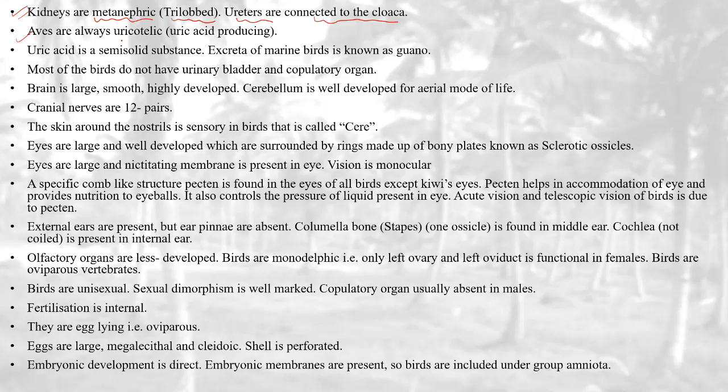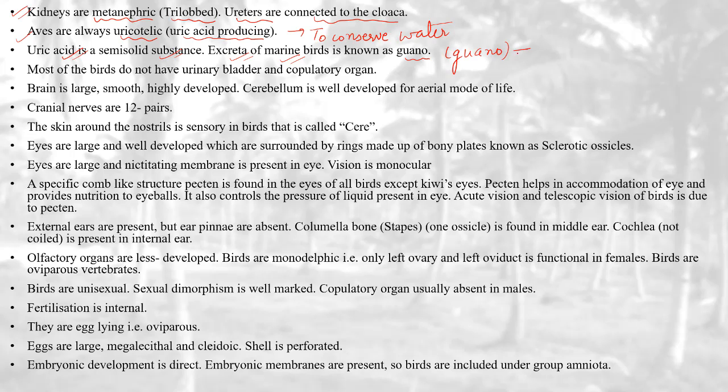Aves are always uricotelic, meaning they produce uric acid to conserve water. Uric acid is a semi-solid substance. The excreta of marine birds, especially those that live in saline water, is known as guano.